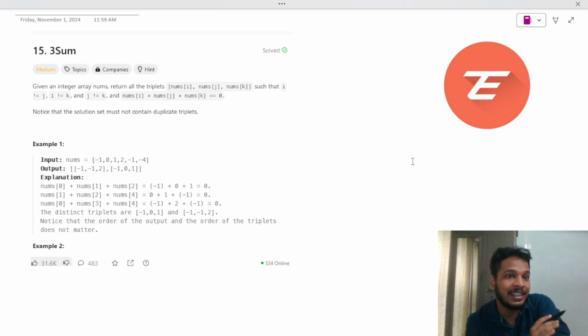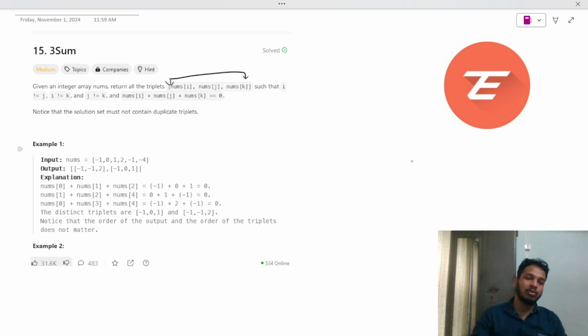They asked the typical 3Sum problem. You can search that on Leetcode. It says: given an integer array nums, return triplets, meaning three elements, such that i is not equal to j, i is not equal to k, and j is not equal to k, and nums[i] + nums[j] + nums[k] is equal to 0.